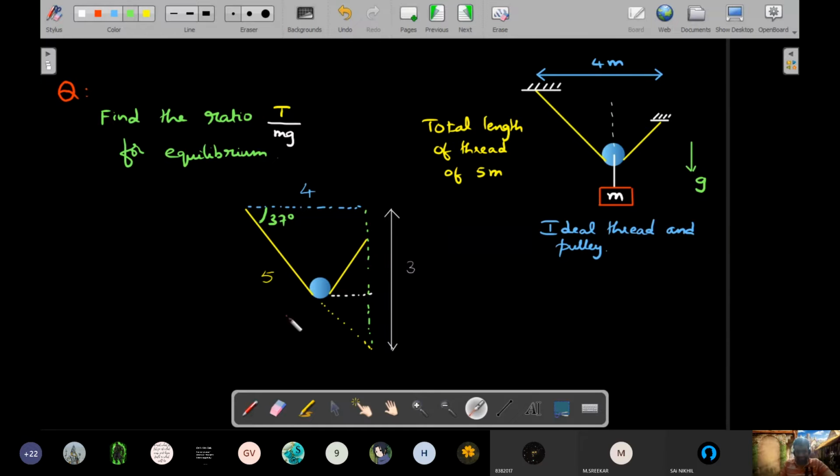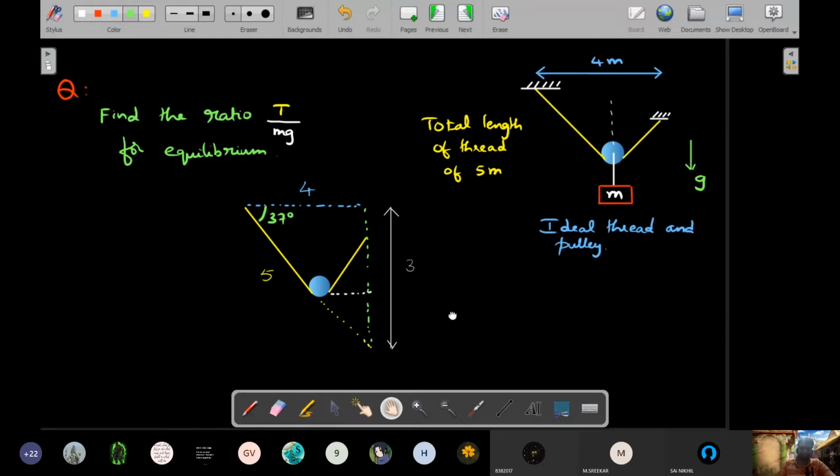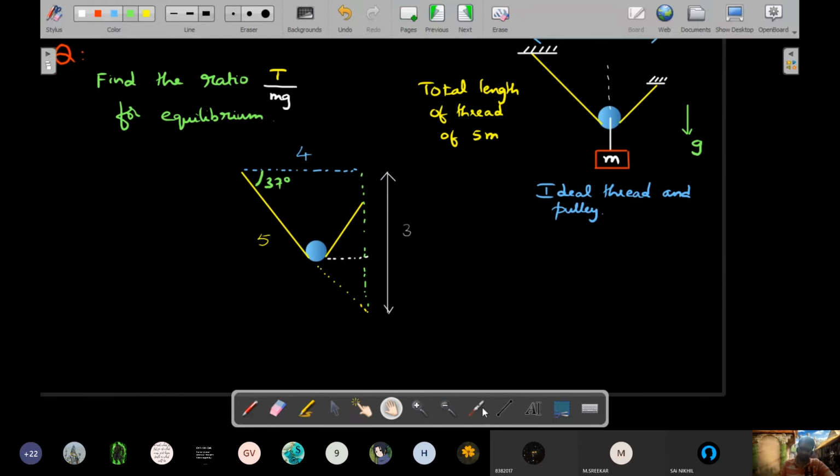So you realize after drawing all of this that this is going to be 37 and hence this is 53 degrees. So remove that from the question. I think now you got the point of what I said. The 53 originally was not given, and now with this as 37 degrees, you would realize that this angle is going to be your 53 degrees. And hence you should be able to write 2T sine 53 degrees equals mg for balance, and therefore the required value of T by mg that was asked in the question would become simple. Sir, cos 53. Right, so cos 53.